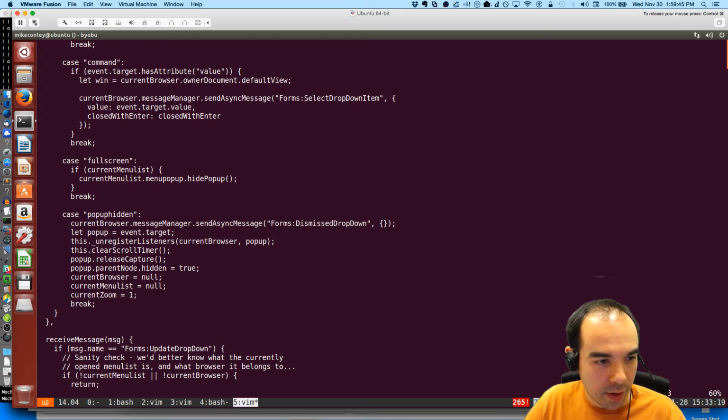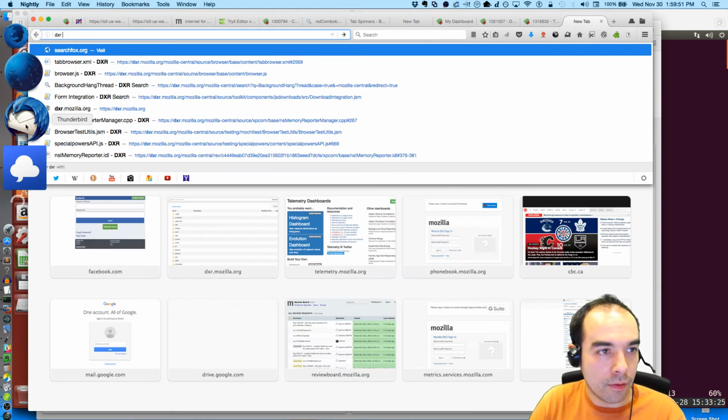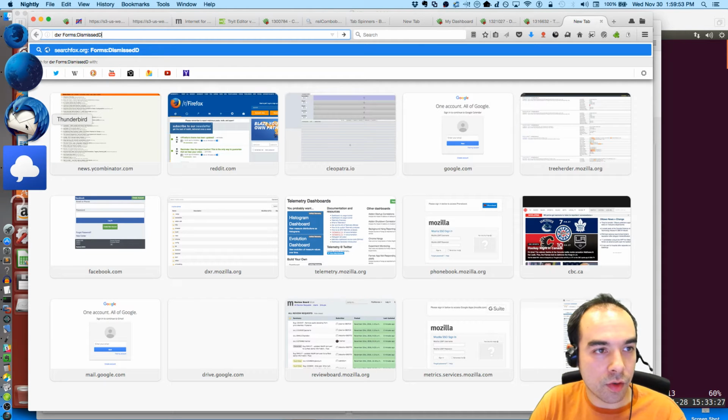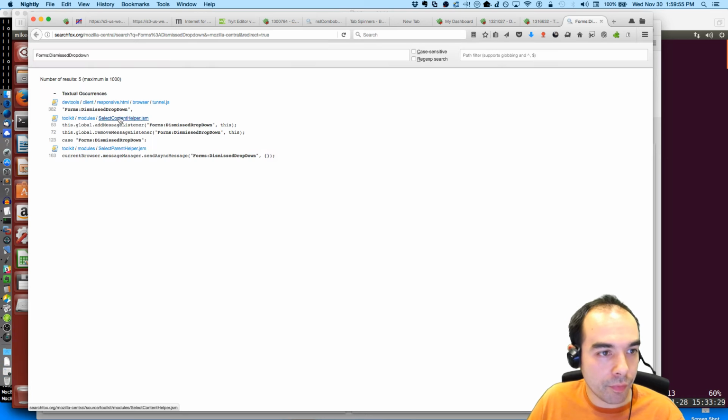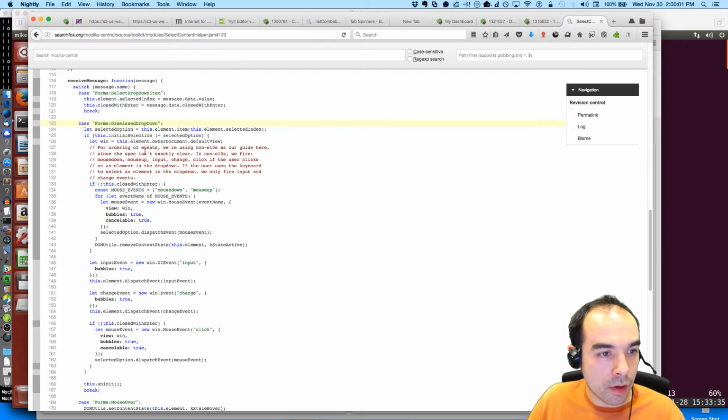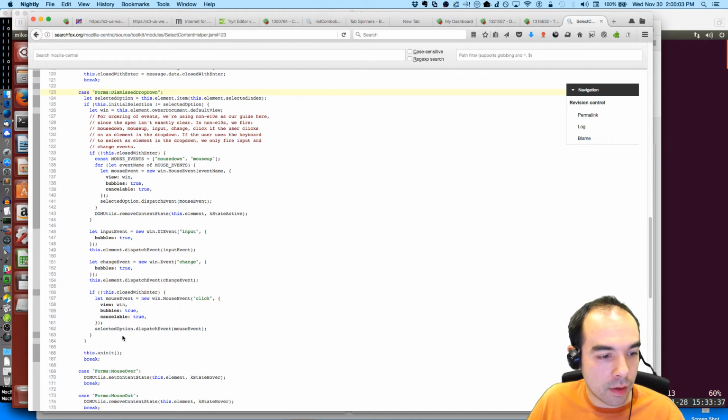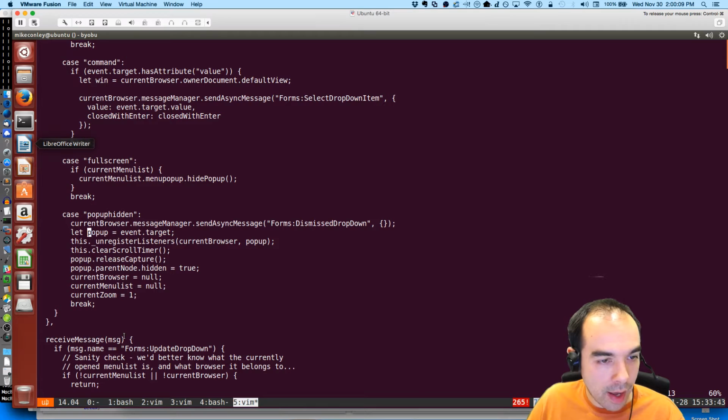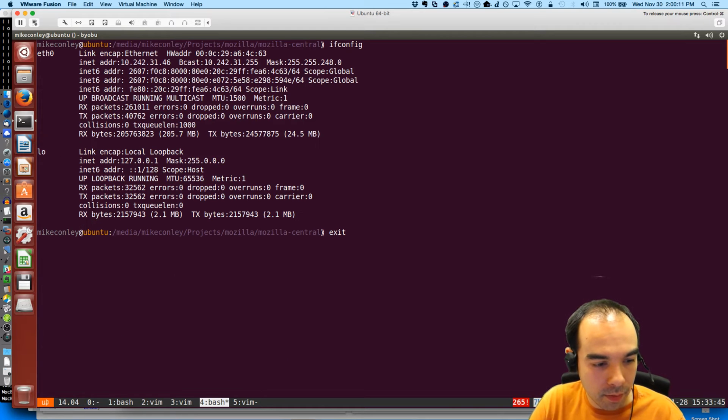Something screwy is going on here. Forms dismissed dropdown should come down. Forms dismissed dropdown, and then we uninit. How did we close the pop-up?